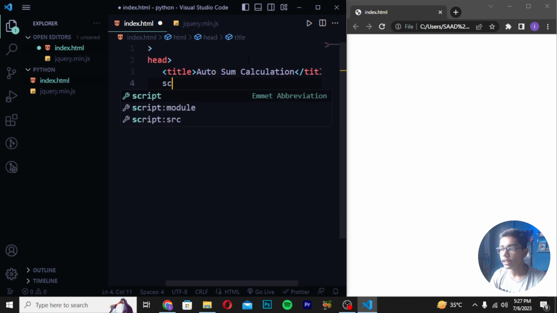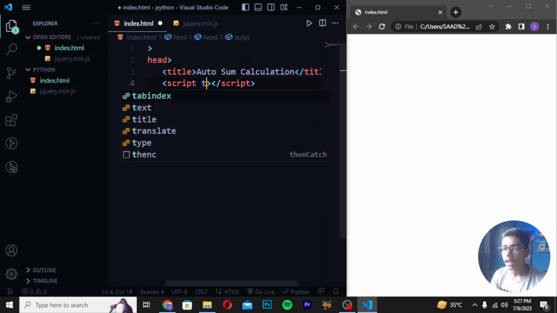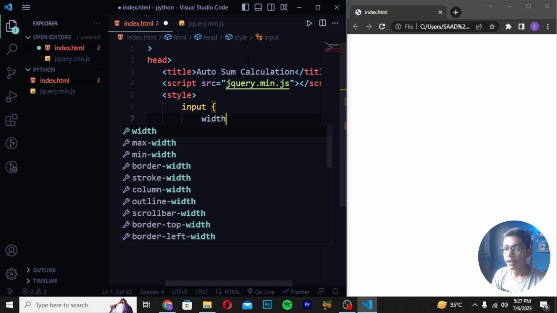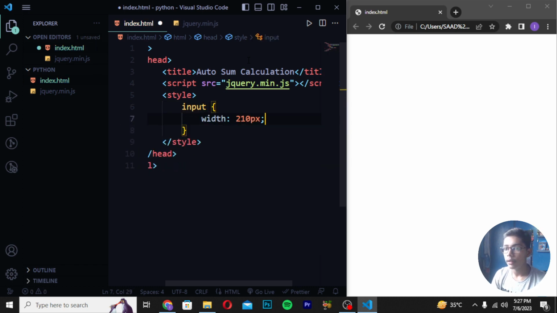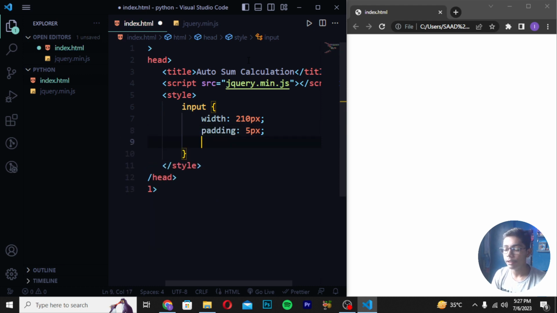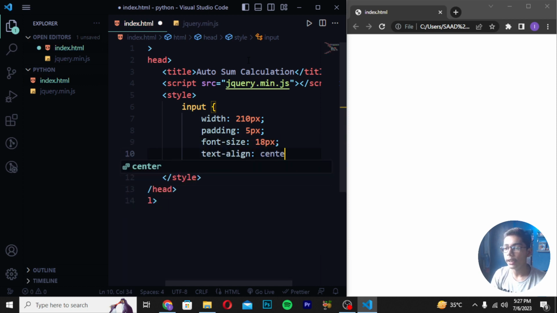Then you have to give the script tag. Write the type, or you can directly remove this as well. Write src and we will be linking our file which is here. After linking this file, write a style tag like this. After creating the style tag, write input, and in input I will be writing a width of 210 pixels, then a padding of 5 pixels. This is the styling we are doing here, and the font size should be 18 pixels. Then give the text align, which should be center.